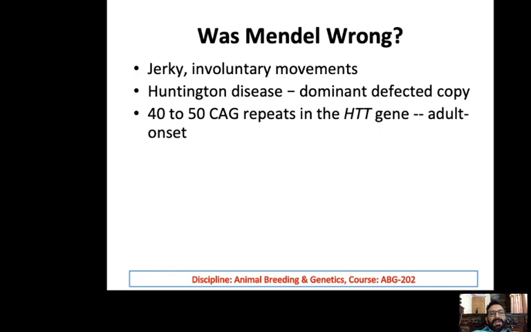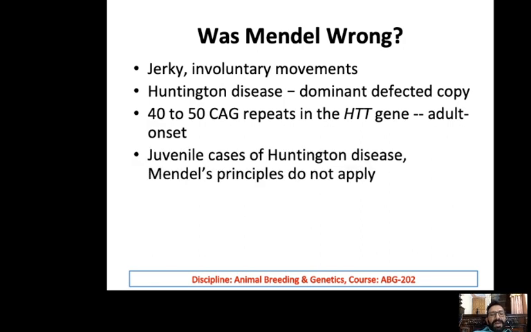If there are 40 to 50 repeats of CAG in the DNA, then the Huntington gene, HTT gene, would be active, and the disease will be seen in the adult, on the onset of adult age. And in case of juvenile Huntington disease, it will not appear when the 40 to 50 repeats are there.